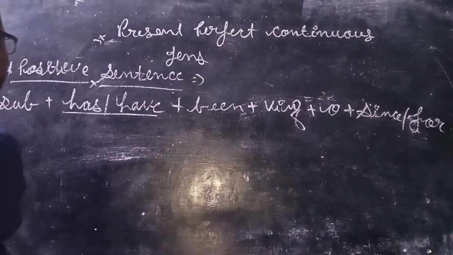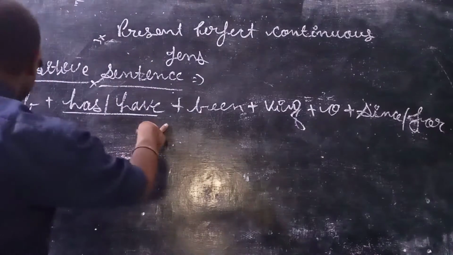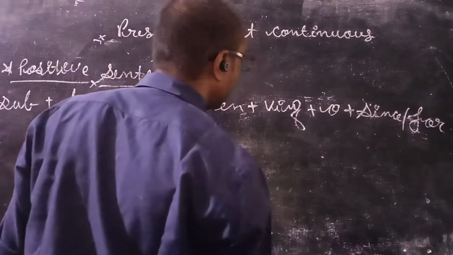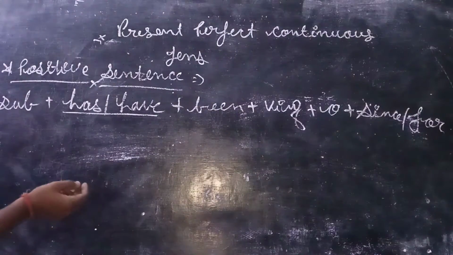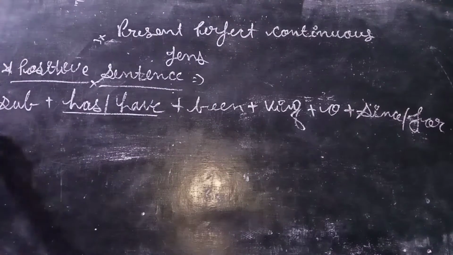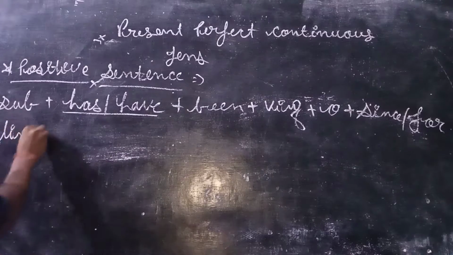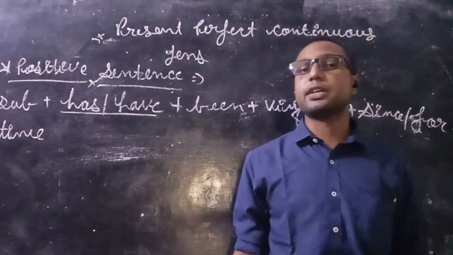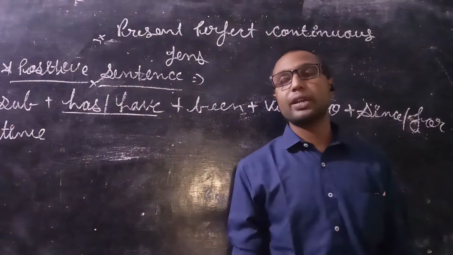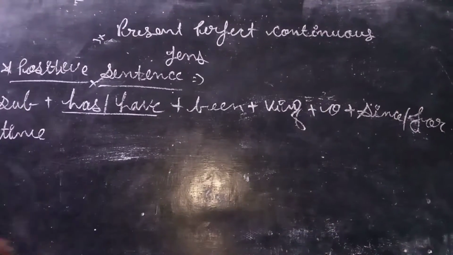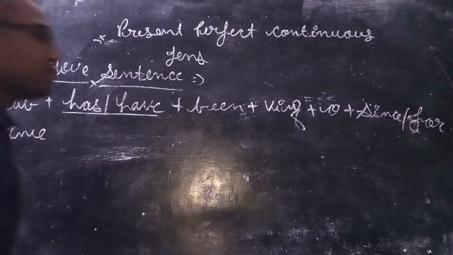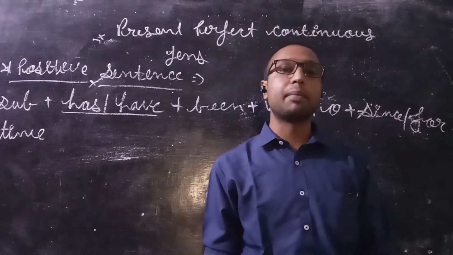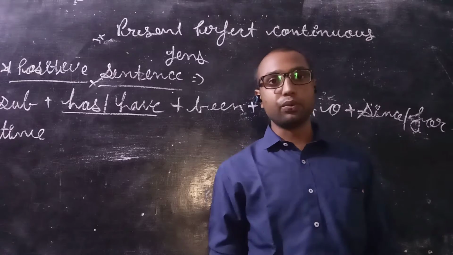If the subject is singular, this will take has. If the subject is plural, this will take have, plus been, plus verb plus ing, plus object, plus since or for according to point of time or period of time, plus what will it take? Time. It will take time. Right? Because time is the main characteristic of the present perfect continuous tense. Let's take the first example. We all know what the characteristic of present perfect continuous tense is? The time starts in the past, and when we are talking about the tense, the time continues, right?